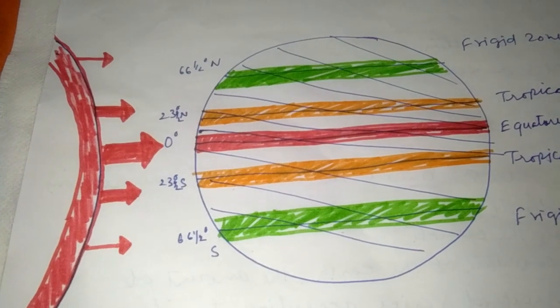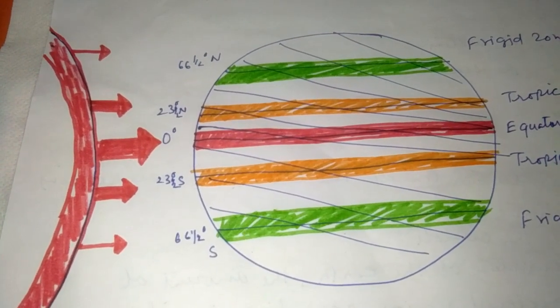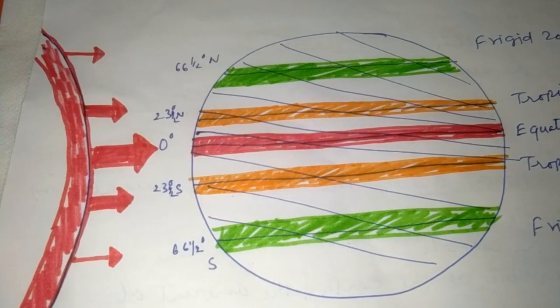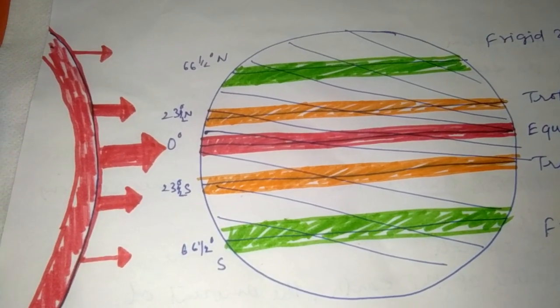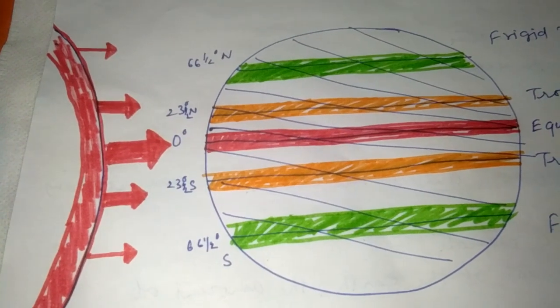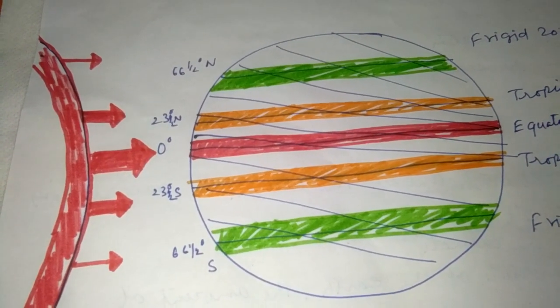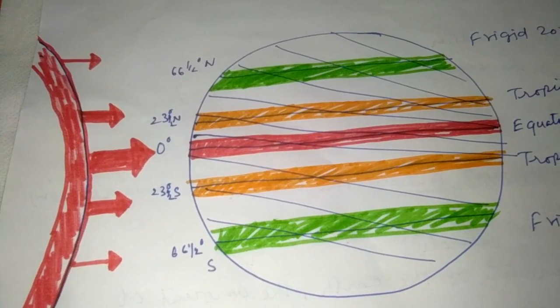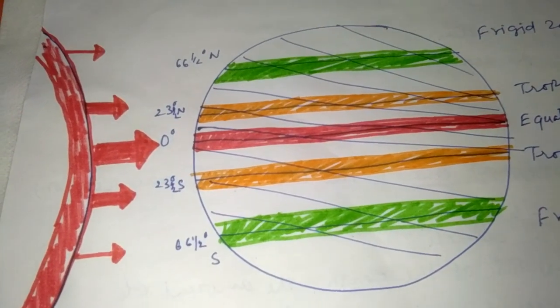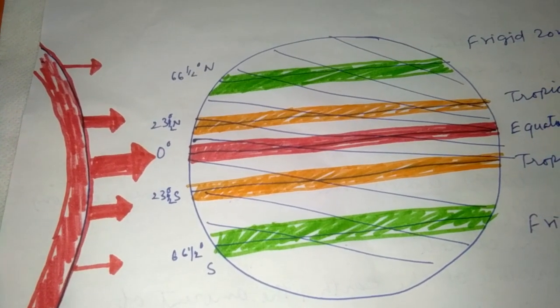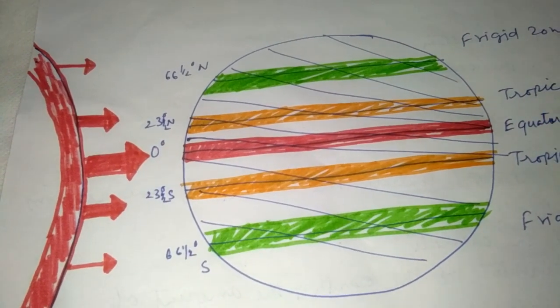So these rays which are falling on the earth, as you are watching here, the middle rays of the sun falling on the earth are very heavy rays, falling at the center of the earth where there is 0 degree. And you know what is the 0 degree of which latitude lines? If you know it, you can comment.